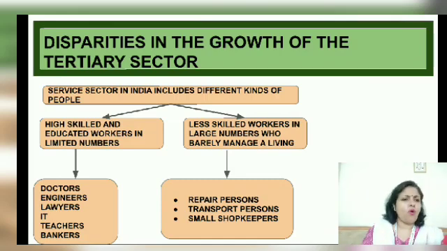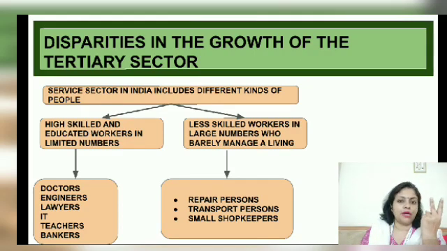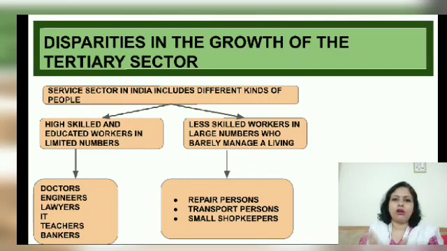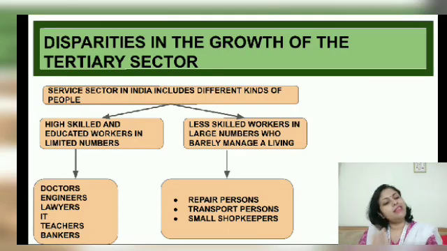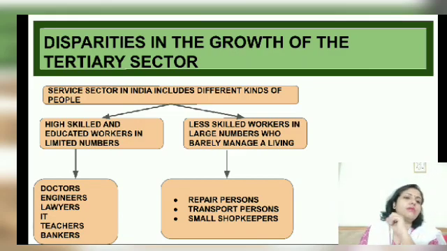Now, in spite of all the growth happening in the tertiary sector, we still see disparities, meaning gaps, in its growth. Before we move to that, you must remember one thing. Services in India, all sorts of tertiary sector services, include 2 types of people. First is the high skilled educated people like you and me, people who have gone to school, who have developed professional skills like a doctor, engineer, pilot, teacher or banker and many more, who have undergone professional training and have specialized skills. But this number is small.